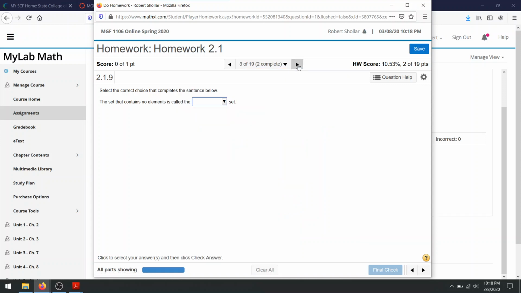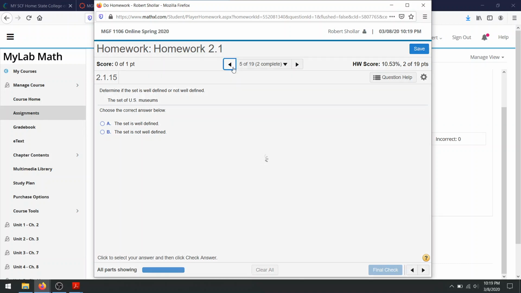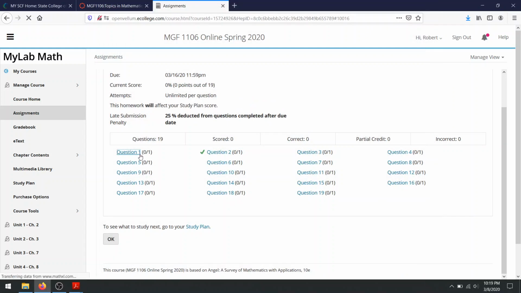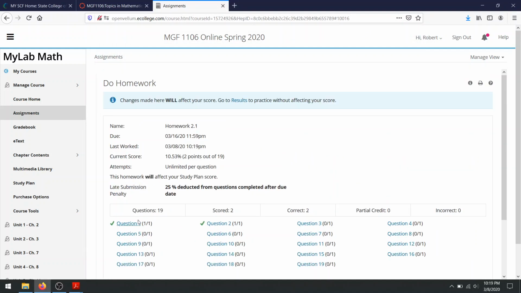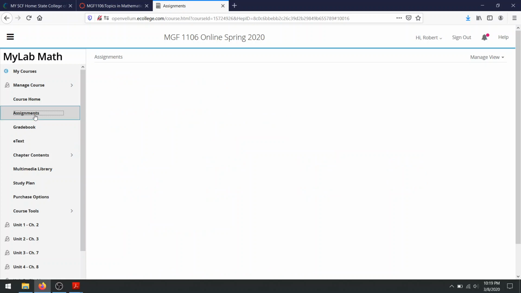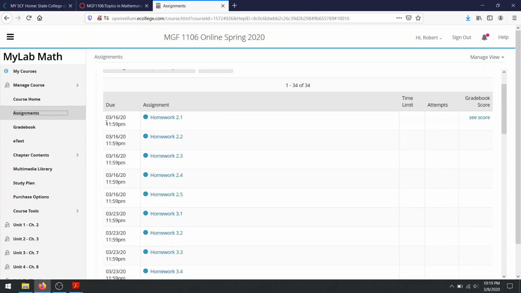You can also surf through and say, maybe I don't want to do question 3 or 4, let's go to question 5. So you can skip around a little bit. I wouldn't recommend skipping around too much, but it lets you go forward and backwards, and it saves it. If I close this, it's already saved. There should be a green check. There we go, there's a green check mark there, and there. So it saves my progress as I go. And then if I click on assignments again, you can see the due dates here for all these assignments.